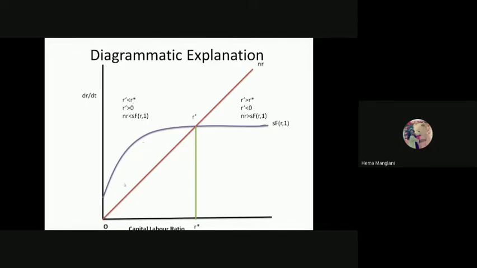Okay, so we have arrived at the position where this s f(r) is equal to this n r. Below this position, the level of this r prime is lower than this r star. So it means we can still increase this capital labor ratio. It means more capital will give us, of course, the capital is below the labor growth. So in that situation, capital has to be increased. This is the situation of all developing countries, where they can enhance this capital to equate with the labor supply,